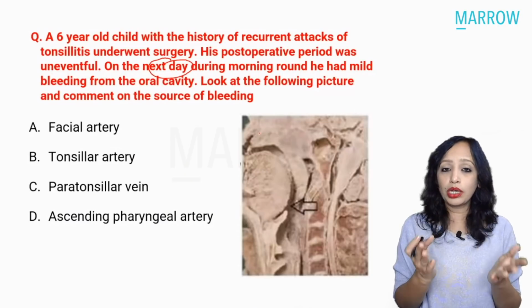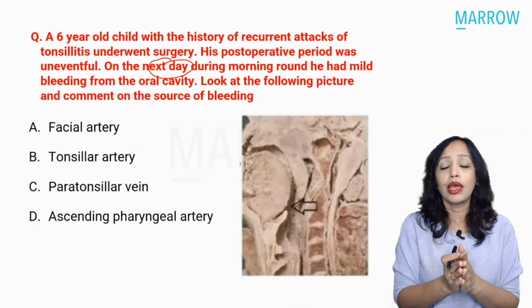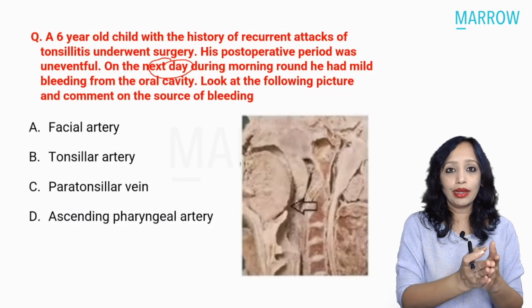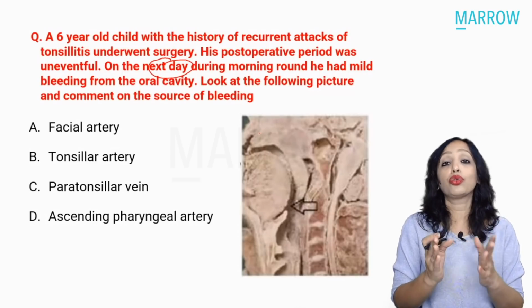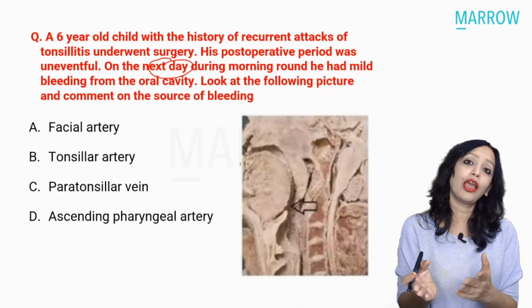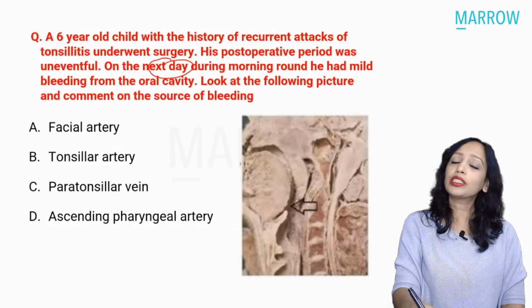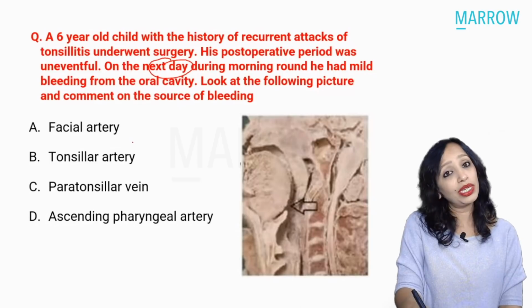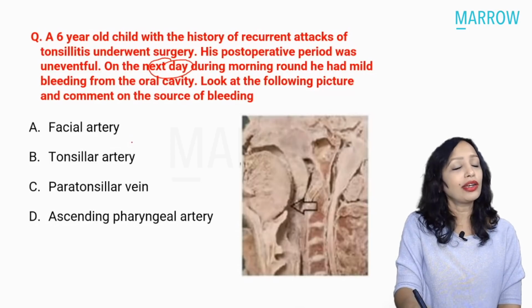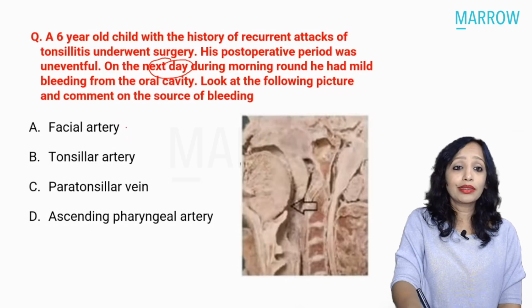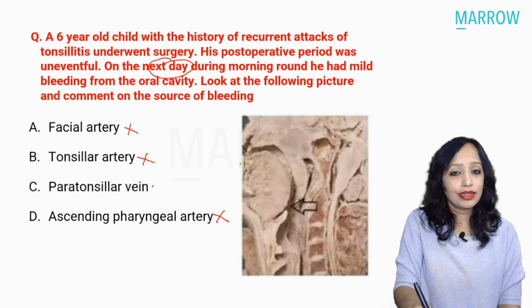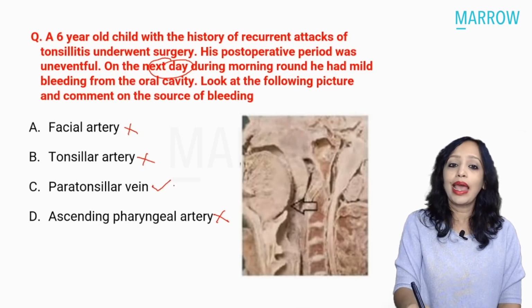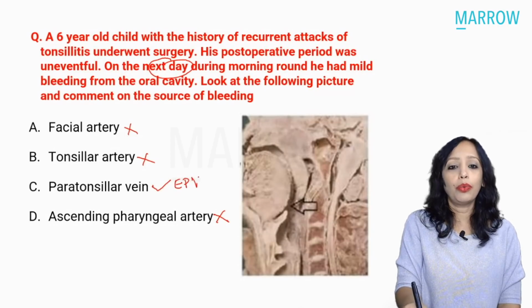So we do not need the picture also in this to find out the answer. What is asked is what is the source of bleeding, most common source of bleeding following tonsillectomy. So what is the source of bleeding? Is it arterial or is it venous? Yes, we know it is not arterial, it is venous. So that makes the answer, this is not facial artery, not this artery, not this artery. What is it? It is the vein. Yes, it is a paratonsillar vein, also known as external palatine vein.